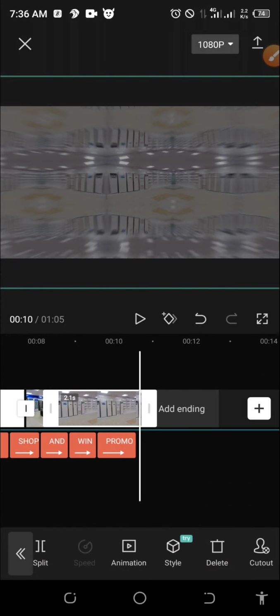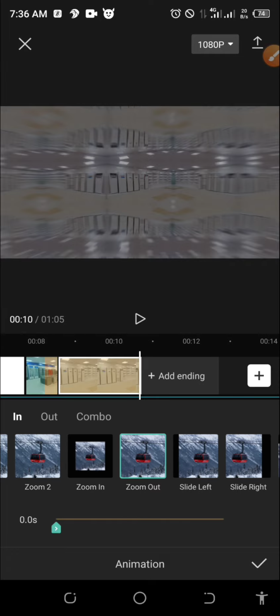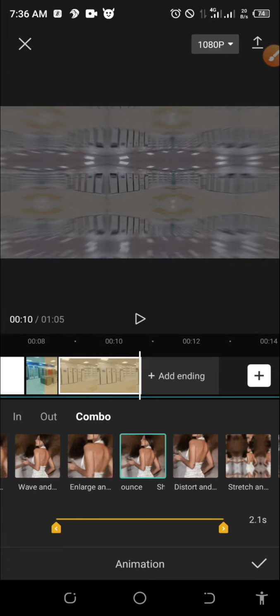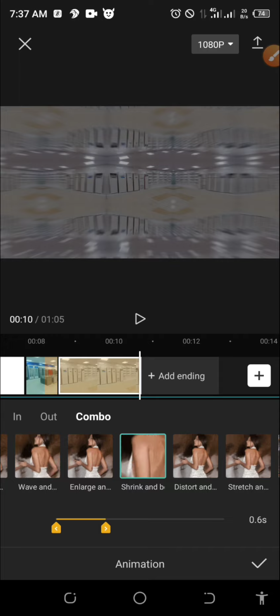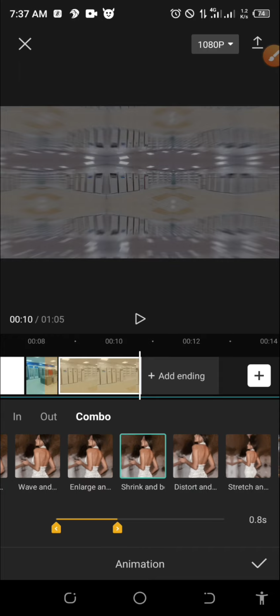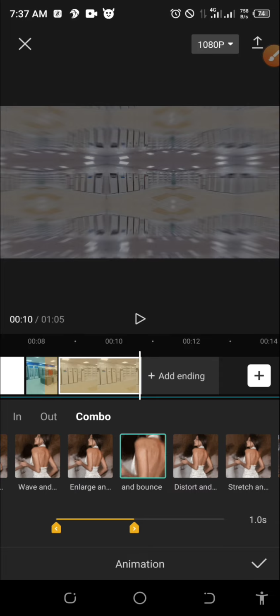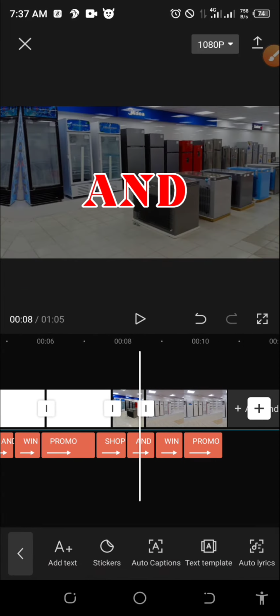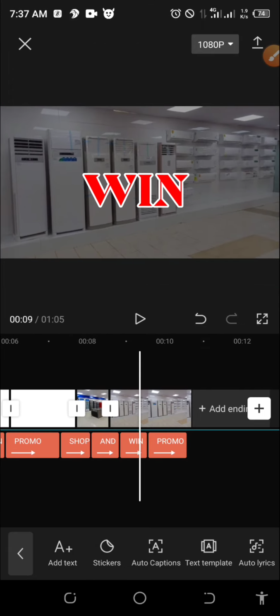All right, this is the combo animation. You can adjust the time of the animation. If you don't want it to take 2 seconds, just adjust it to 1 second. 2 seconds is too much. 1 second is okay, or 1.5. Are you seeing it? Even this one, the 1 second animation is too much. You can adjust it to 0.5, depending on how long you want the image to reverse.